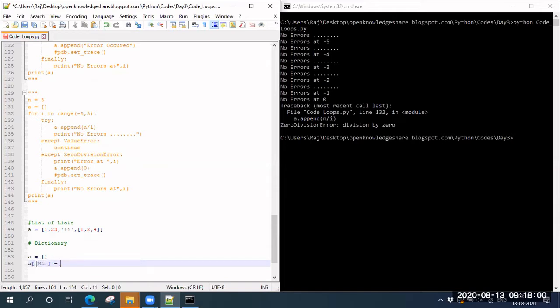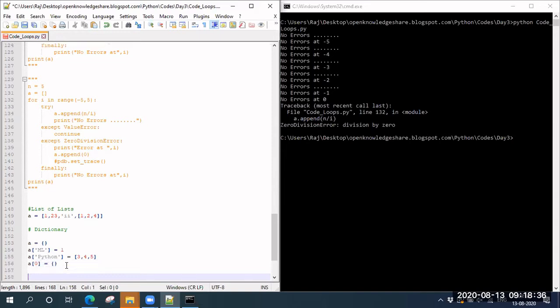So here you can keep anything. It can be a string or even a list as well, but let's not go that complex. It can be anything here. So I can give a number, or I can also give, let's say, Python. So I can give a list. And let me also give a number. This also works.